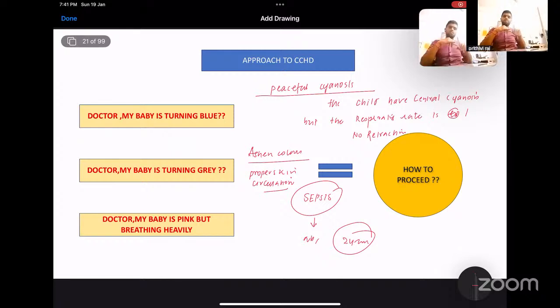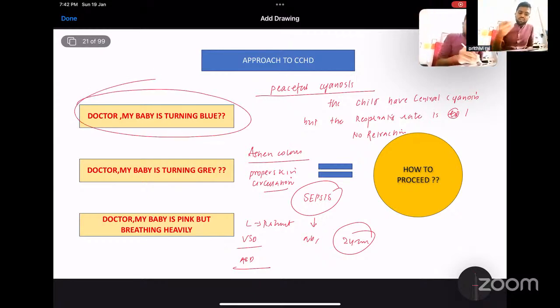Third is, doctor, my baby is pink but breathing heavily. This is the condition of all your left to right shunts, that is your VSD and sometimes ASD also. So the first condition, the mnemonic, is: doctor, my baby is turning blue. That is blue baby syndrome, cyanotic heart disease. Doctor, my baby is turning gray. This is gray baby syndrome.